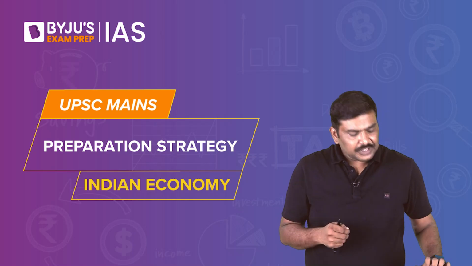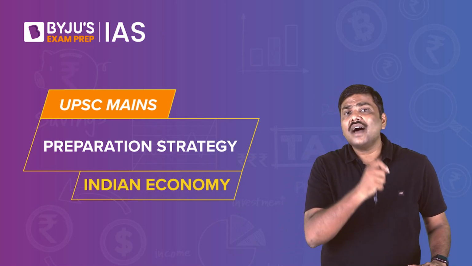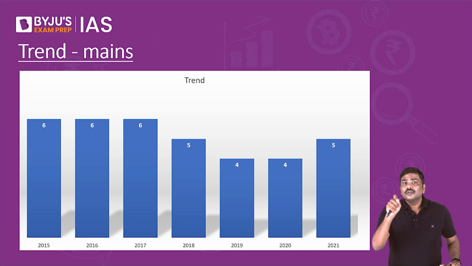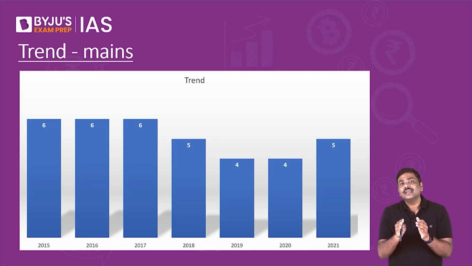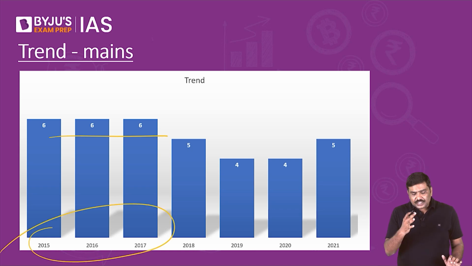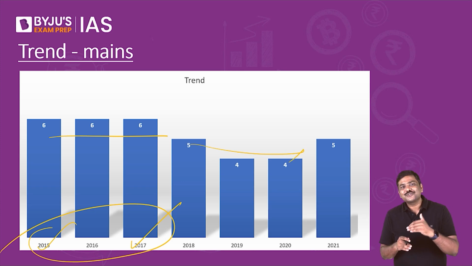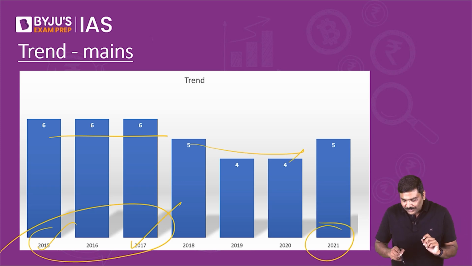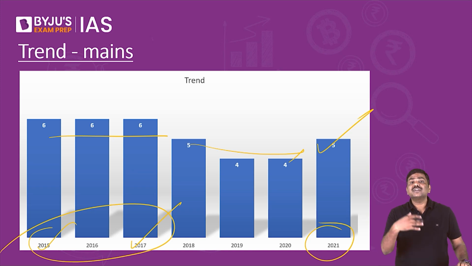Now let me start with the number of questions which have been asked from this particular subject in GS paper 3. Have a look at this. In GS paper 3, there are various parts. One of the parts of the paper is Indian economy. So the number of questions which have been asked will vary. It has to vary, it will vary. On an average, it was around 6 questions from 15 to 17. Then it has gradually reduced to 5, then to 4. Then in 2021, again 5 questions were asked.